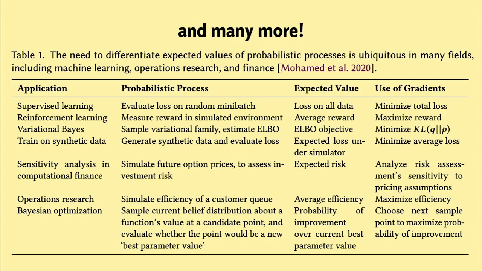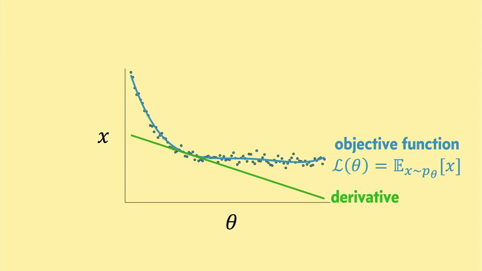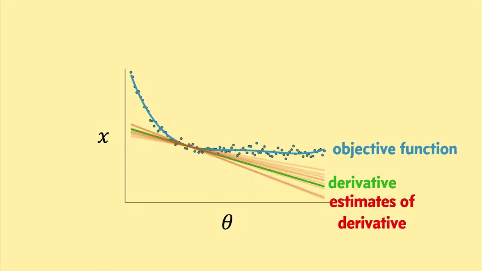And this need to differentiate expected values arises in some other settings too, like reinforcement learning and sensitivity analysis that we have pointers to in our paper. The point for today is that in these settings, in order to optimize the objective function, we want to compute the derivative of the objective function at arbitrary points theta. But computing this derivative is usually not tractable. We don't even have a closed form program for the blue curve itself that we want the derivative of. What we can often do is estimate the derivative.